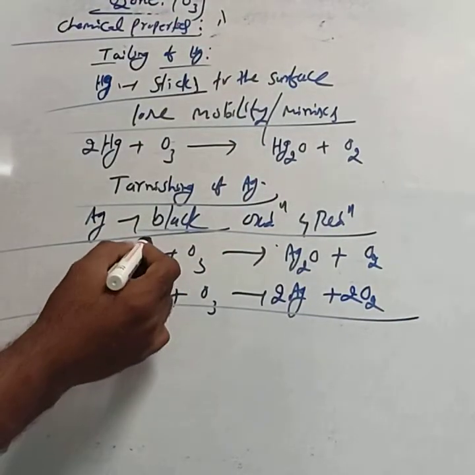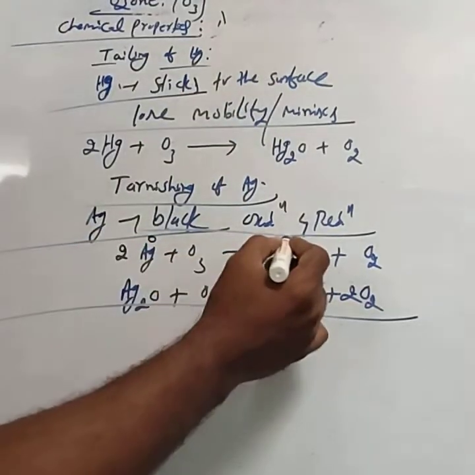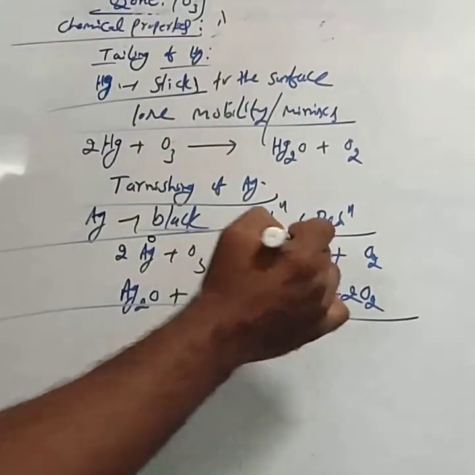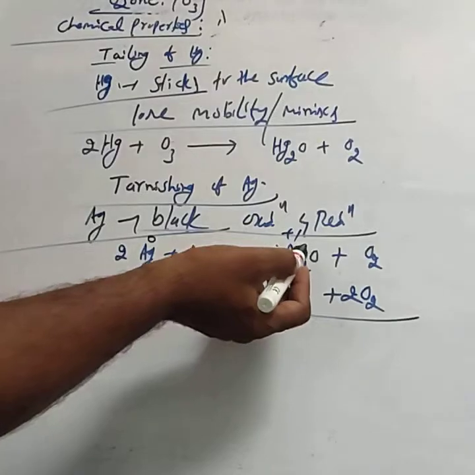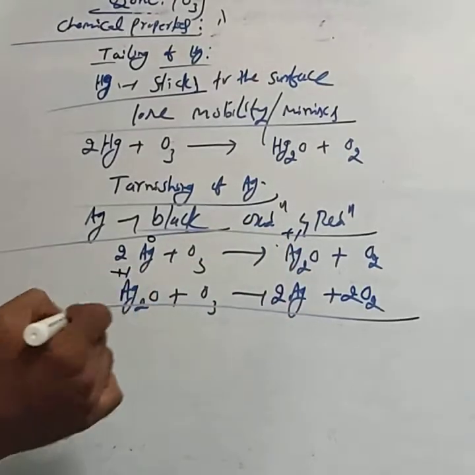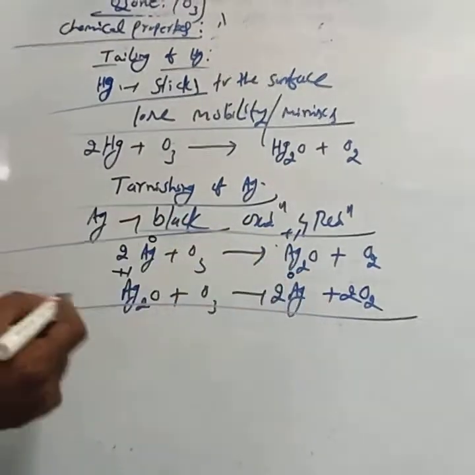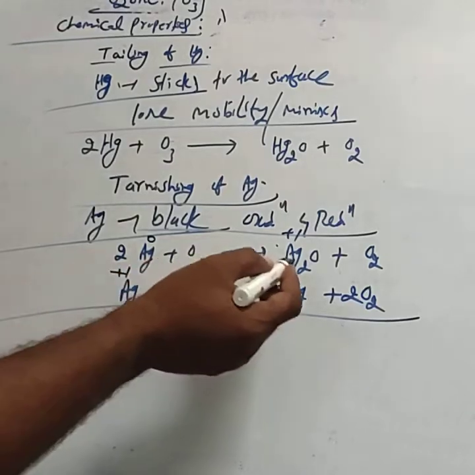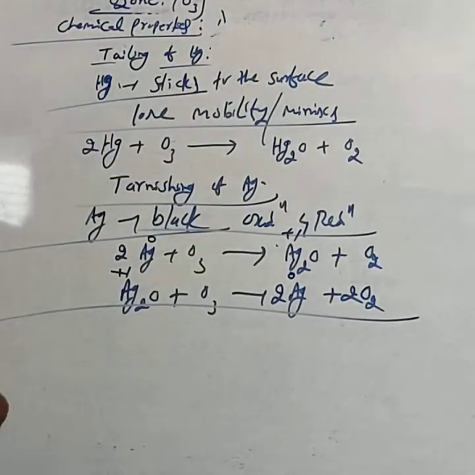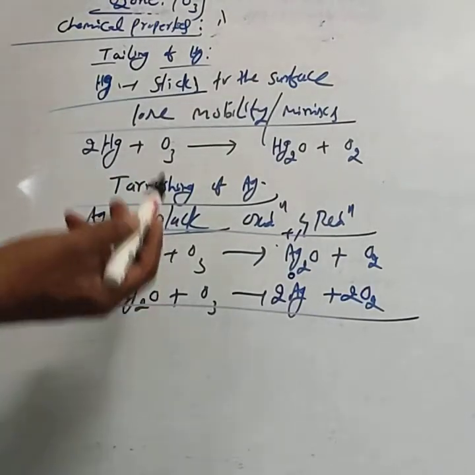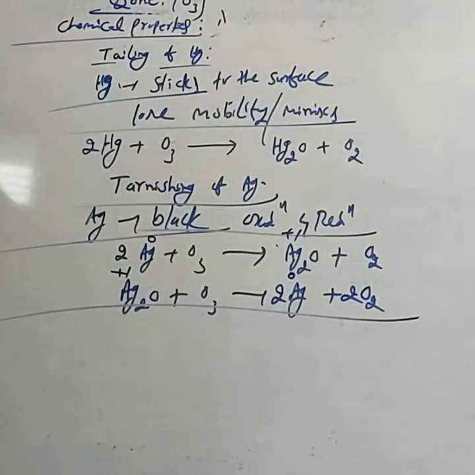In the first reaction, silver goes from 0 to plus 1. That means this is an oxidation, due to which it is converted into Ag2O. Then in the second reaction, plus 1 is converted to 0. That reaction is a reduction reaction. That reaction we can call the tarnishing of silver. This is about the chemical properties of the ozone molecule.